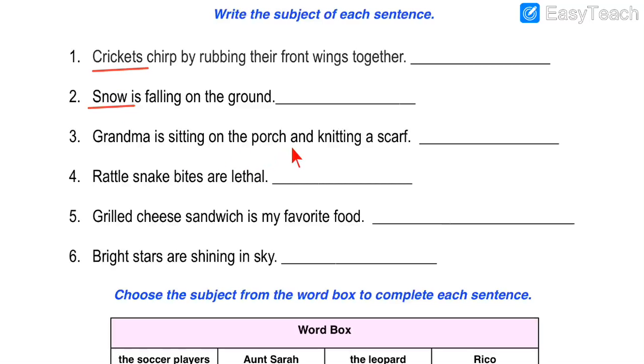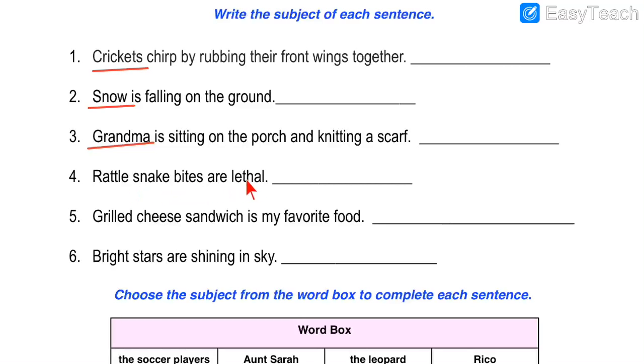Number 3, grandma is sitting on the porch and knitting a scarf. Knitting means to sew. She is making a scarf. And what is she doing? Sitting on the porch outside. So who is sitting on the porch? Our question here is who. What answer do we get? Grandma, because the action is being done by grandmother, grandma. So our subject is grandma. She is sitting on the porch and knitting a scarf. Who is knitting the scarf? Who is sitting on the porch? Grandma. So that is our subject to be written in the blank over here.